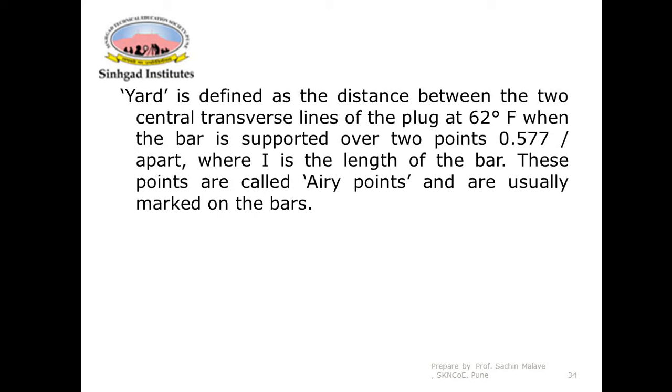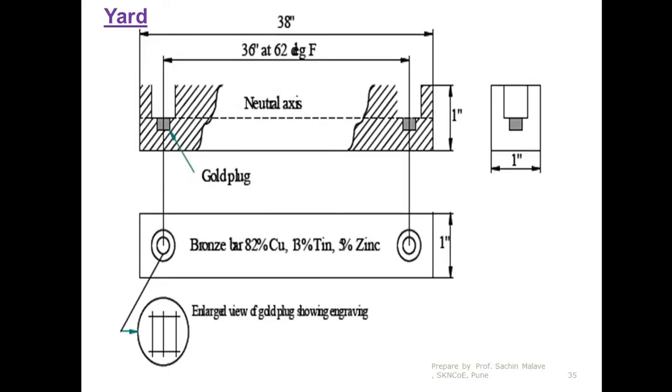So this was as far as the linear prototypes were concerned. The same is shown here that we just discussed. This is a 38-inch long bar. These are the two gold plugs which are inserted, and this is one transverse line. The distance between this transverse line and this transverse line is measured at 62 degrees Fahrenheit.